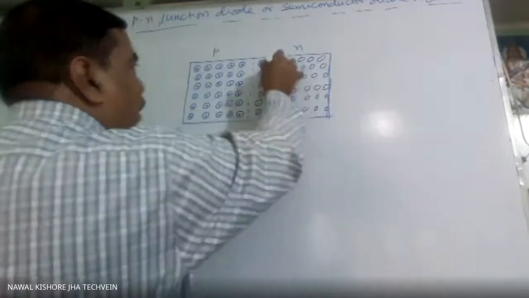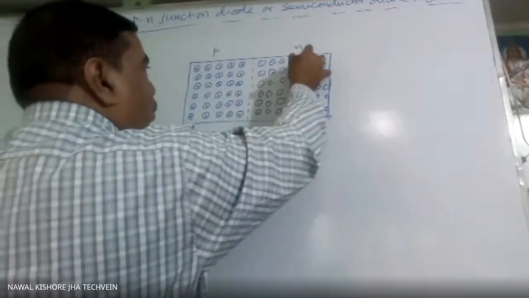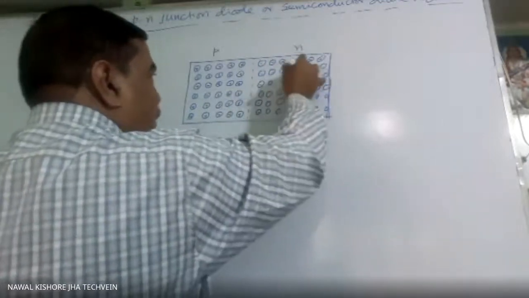Suppose these are all electrons only; one or two may be holes, with the ratio you know.